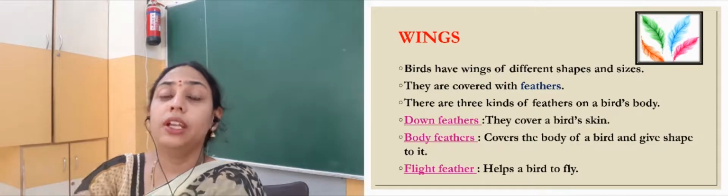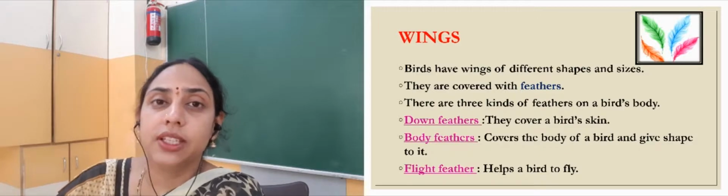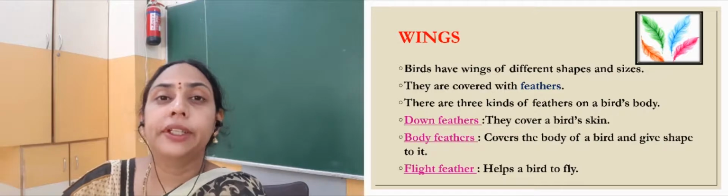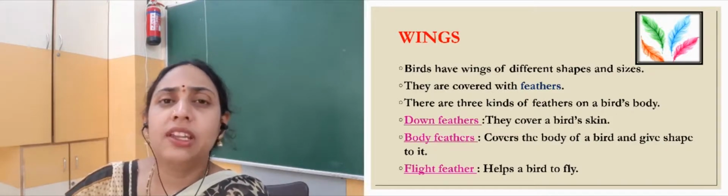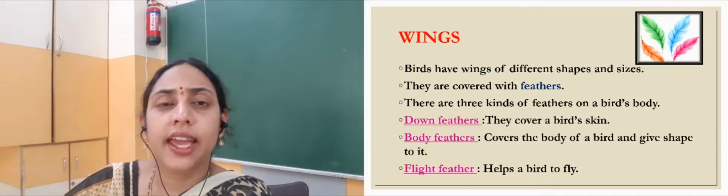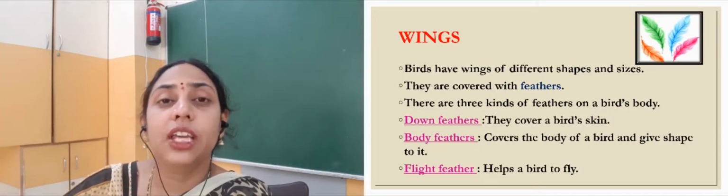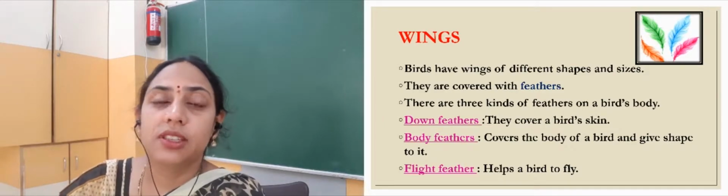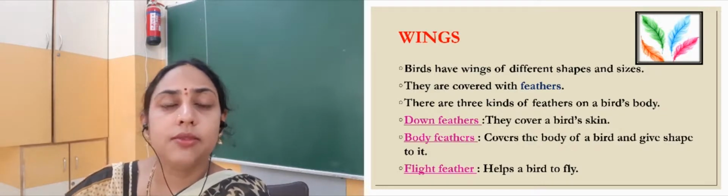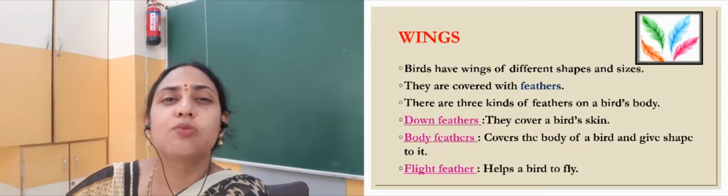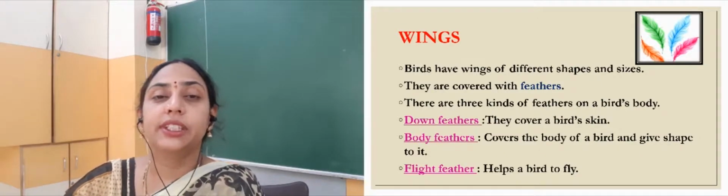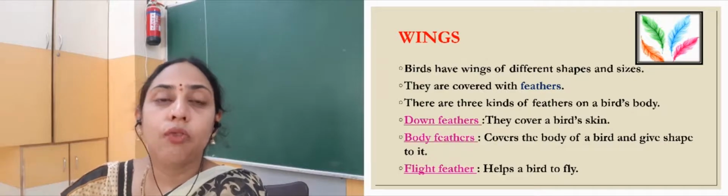Now, what do you mean by down feathers? These feathers are very small and soft and on the underside of the bird, and they help the bird to keep the body warm. So, mainly when the bird sits on the eggs, it is this part only that keeps the eggs warm, right, and helps in the hatching process. Hatching means when the shell breaks and the small chicks come out. So, it is the down feathers that help the bird to keep the body warm, right.